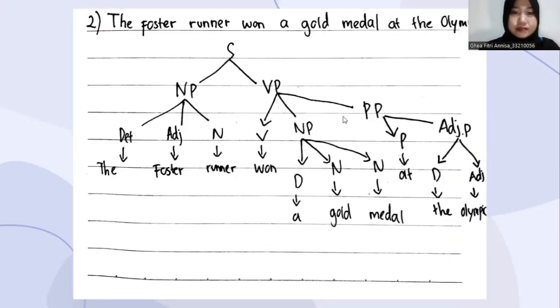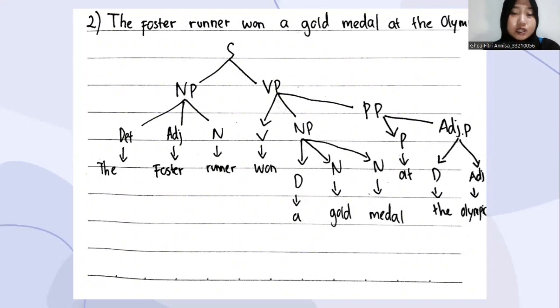Second is, the first runner won a gold medal at the Olympics. There are two parts, of course: the noun phrase and the verb phrase. The first one is the noun phrase. There are three parts: determiner, adjective, and noun. The determiner is the, the adjective is first, and the noun is runner. Next we will talk about the verb phrase. There are three parts: verb, noun phrase, and prepositional phrase.